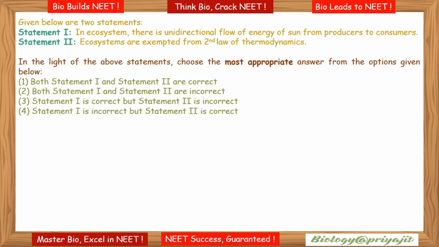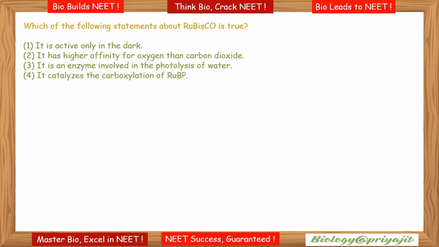Next, given below are two statements. Statement 1: in ecosystem there is unidirectional flow of energy from the sun, from producers to consumers. Statement 2 says ecosystems are exempted from the second law of thermodynamics. Ecosystems are not exempt from the second law of thermodynamics. They need a constant supply of energy to synthesize the molecules they require. They counteract the universal tendency toward increasing disorderliness. In the light of the above statements, choose the most appropriate answer from the options given below. Here option 3 will be the correct answer. Statement 1 is correct, but statement 2 is incorrect.